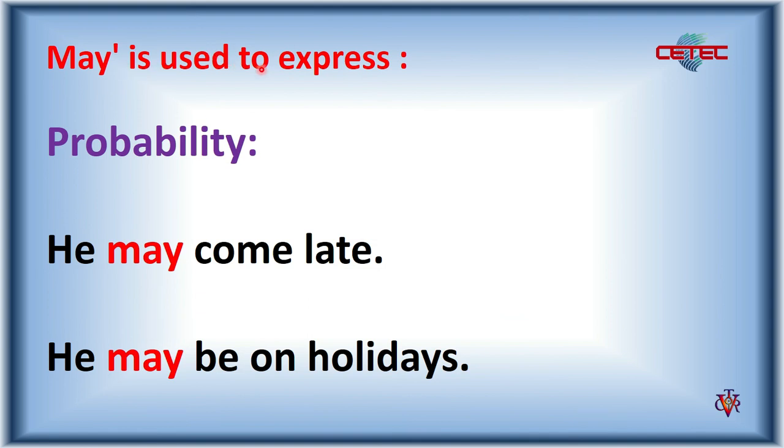May is used to express probability. He may come late. He is the subject. May, verb, come, complement, late. He may be on holidays. It's probability. The person, he, may be on holidays. So probably the person can show up or be in that place or in that season in a holidays.